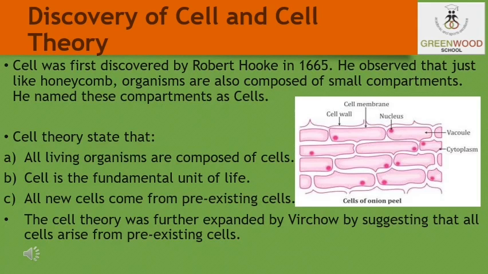Now the cell theory was also given. The cell theory states that all living organisms are composed of cells. The cell is the fundamental unit of life. All new cells come from pre-existing cells. The cell theory was further expanded by Virchow, suggesting that all cells arise from pre-existing cells.